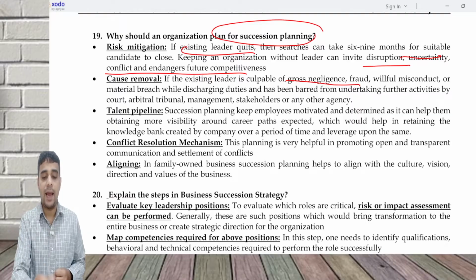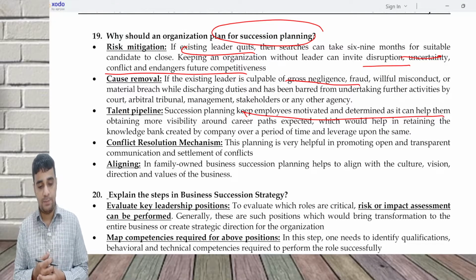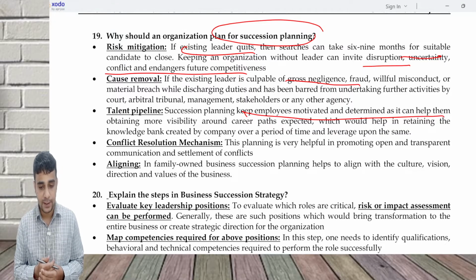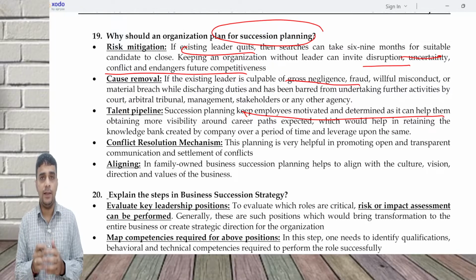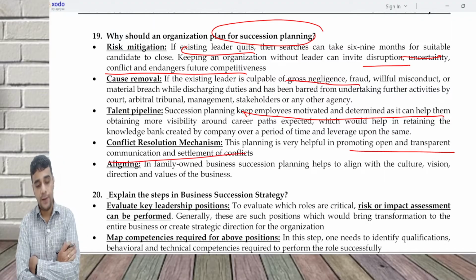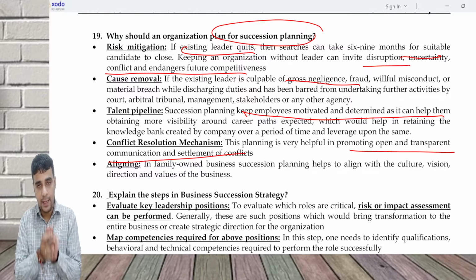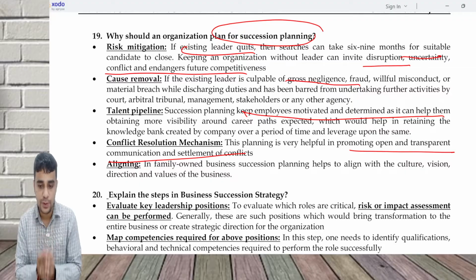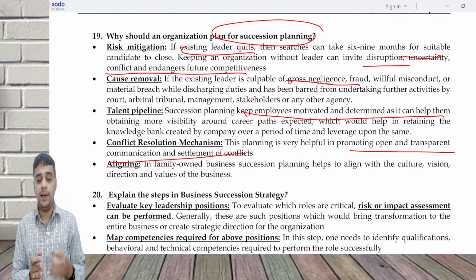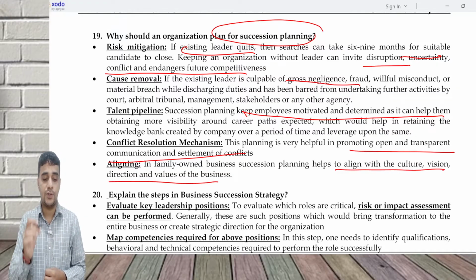Talent pipeline. This will act as a motivation. Succession planning keeps employees motivated and determined, as it can help them obtain more visibility around the expected career path. The conflict resolution mechanism is, if you do succession planning, there will be open and transparent communication and settlement of conflict. And in case of family owned businesses, succession planning will ensure that if a new leader is going to come in and the existing leader is there, it will be able to align them with the culture, vision, direction and values of the business.